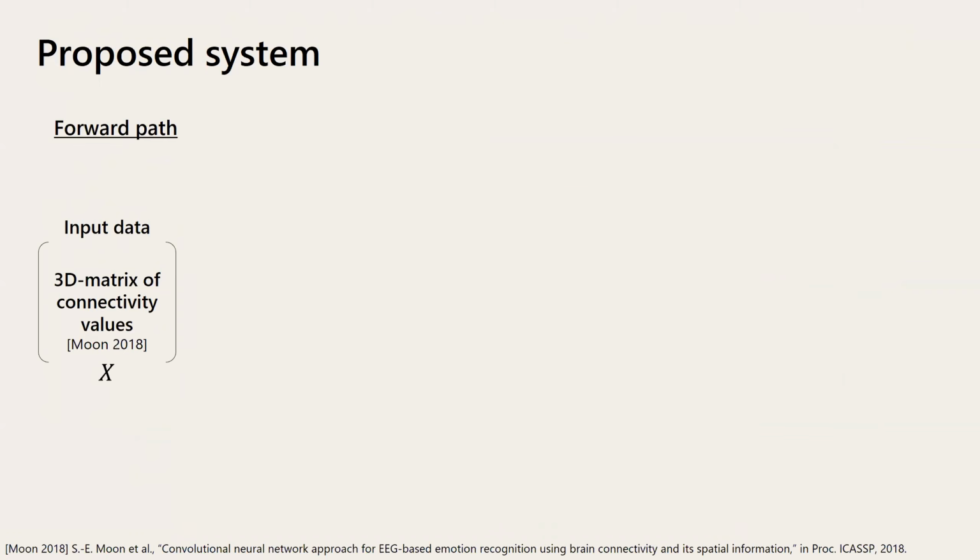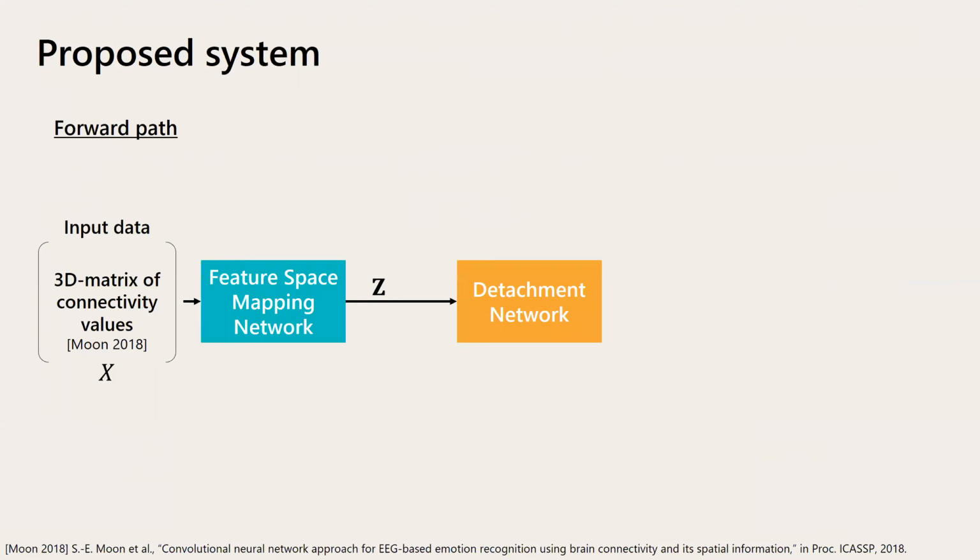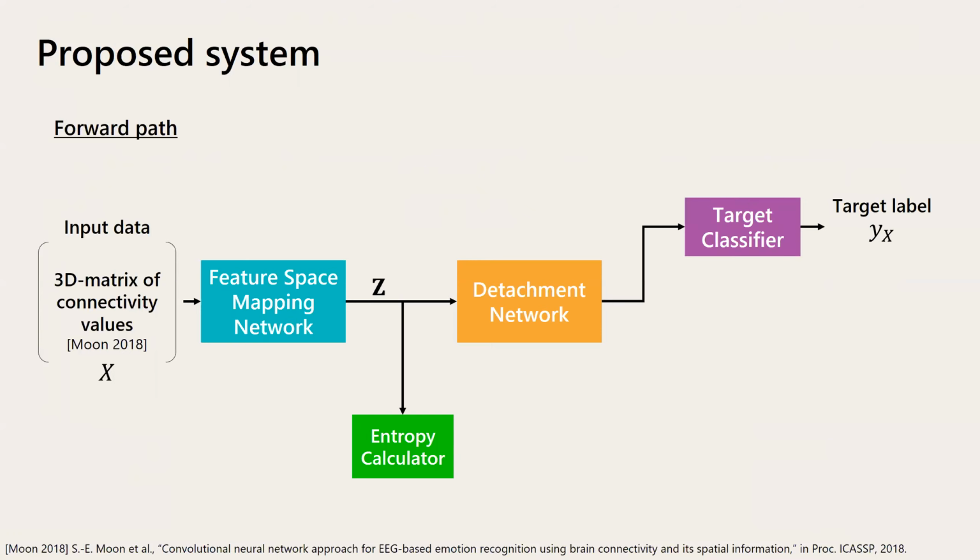We employ the 3D matrix of connectivity values as input data. The input data undergo the feature space mapping at first. The output of the feature space mapping network, Z, is then inserted to the detachment network and entropy calculator. The obtained features are used for the target classification. The user identification is also conducted using the same features.